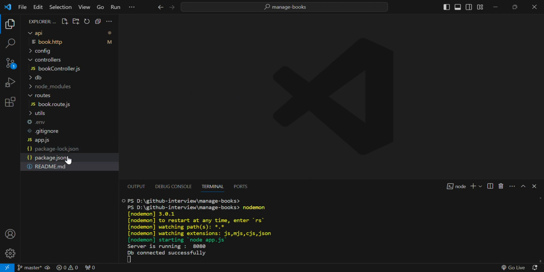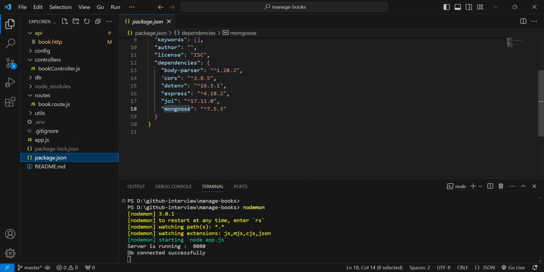So first we start from here. I'm using some dependencies like body-parser, dotenv, express, Joi, and mongoose, which I'm using for developing my project.